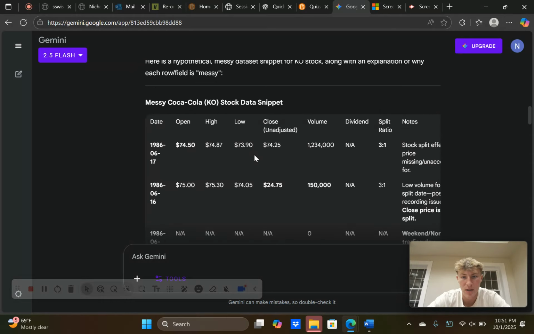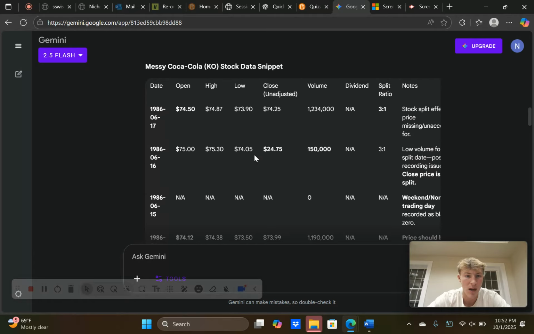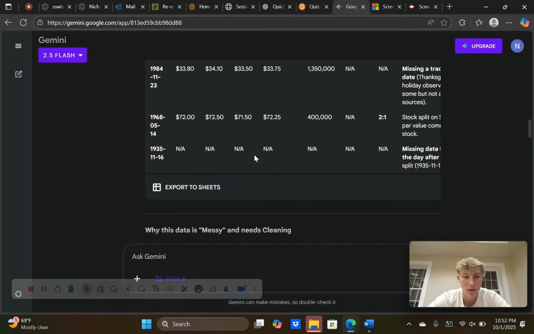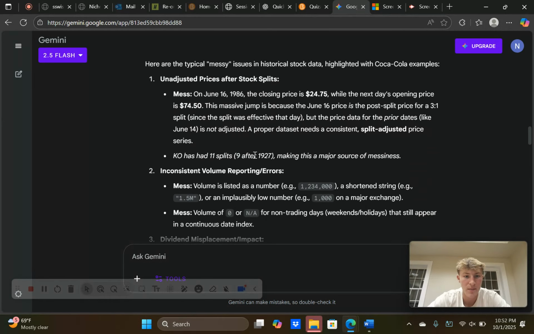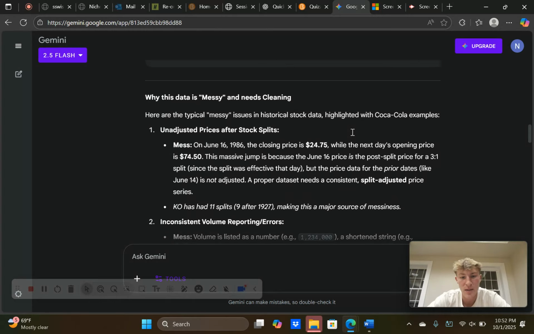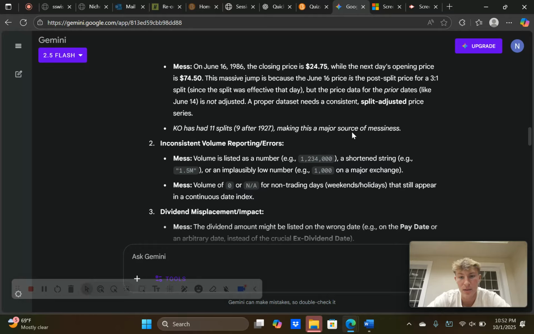There's split ratios, dividend, volume, close, high, low, open, date, sort of. It looks like it might be out of order. So we see why the data is messy and needs cleaning. We have unadjusted prices after stock splits. For example, on June 16th in 1986, the closing price is 24.75, while the next day's opening price is 74.50. This massive jump is because June 16th is the post-split price for a 3-1 split, but the price data for the prior dates are not adjusted.